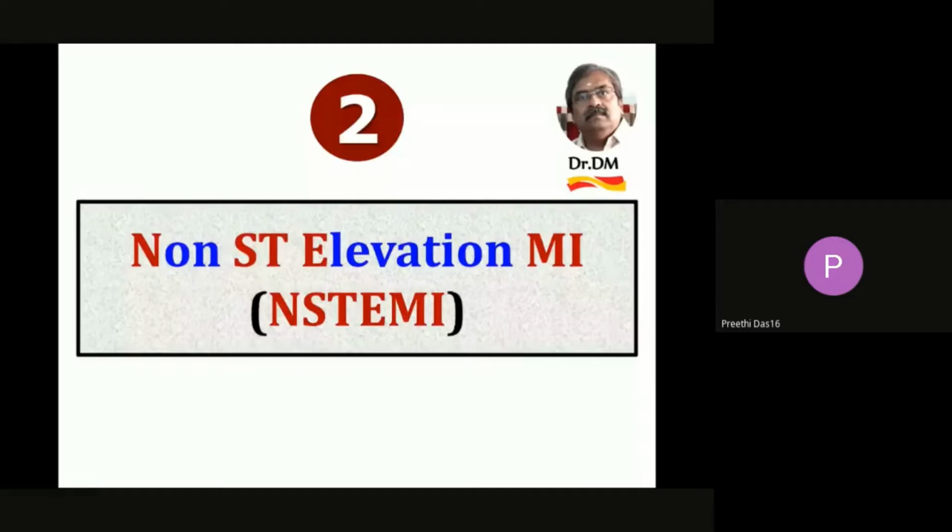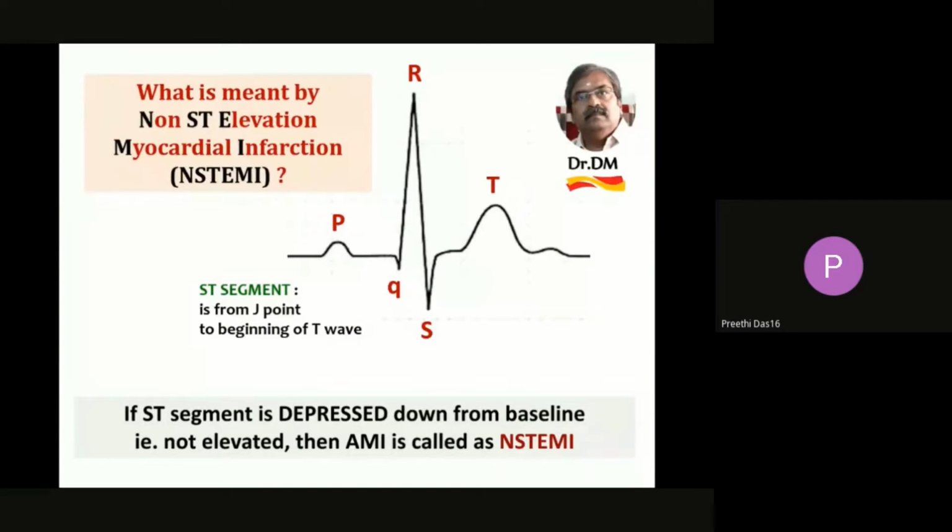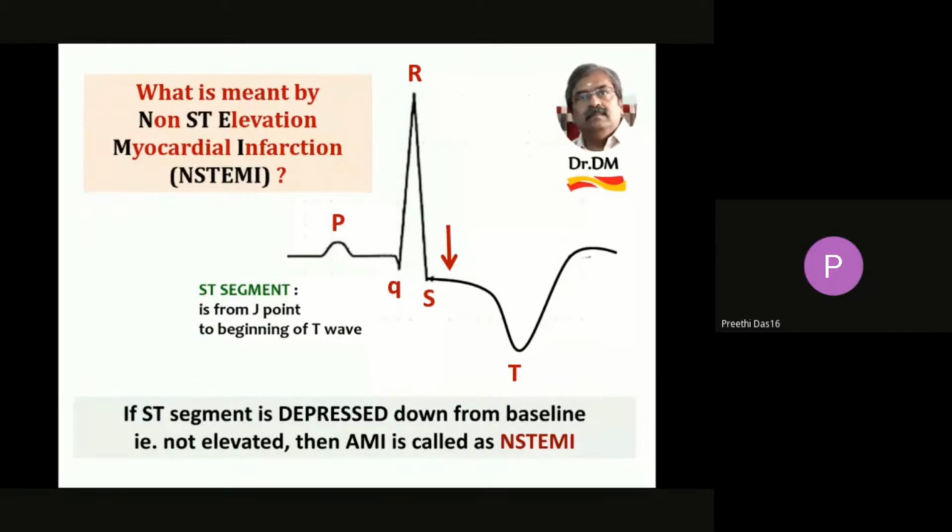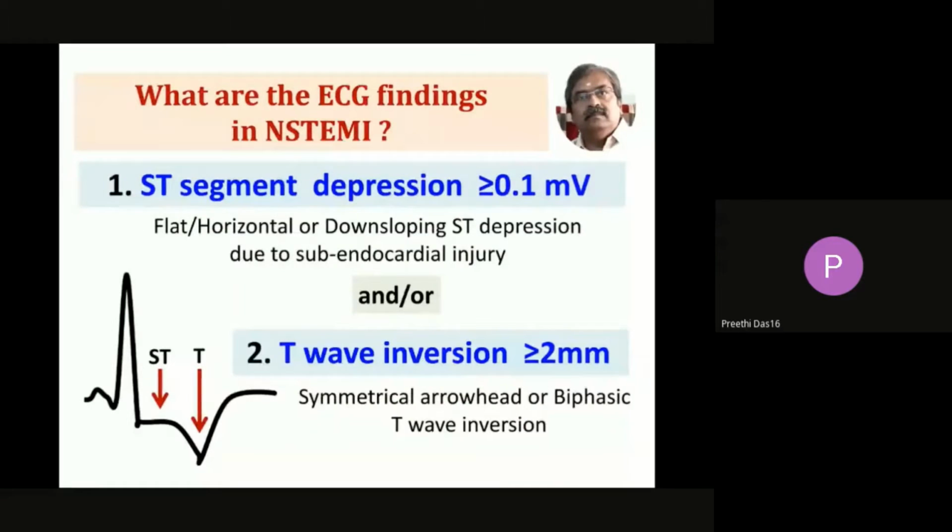So now let's deal with non-ST elevation MI. If the ST segment is depressed down from baseline, that is not elevated, then it is called NSTEMI. Here you're nicely able to see the ST segment is depressed by almost 1 to 2 millimeters and the T wave is also inverted.